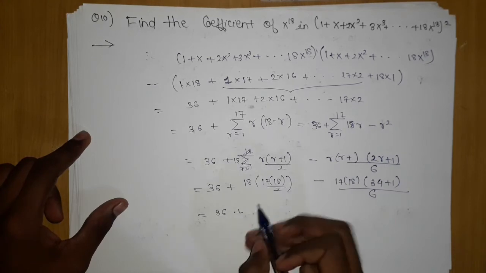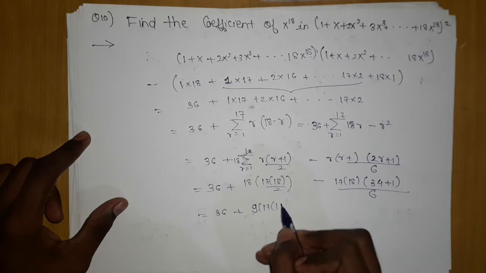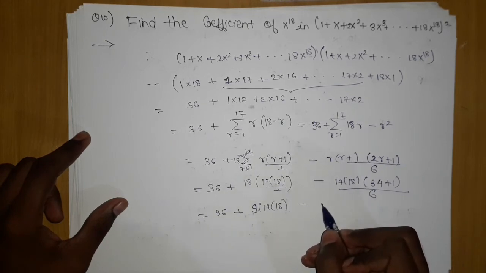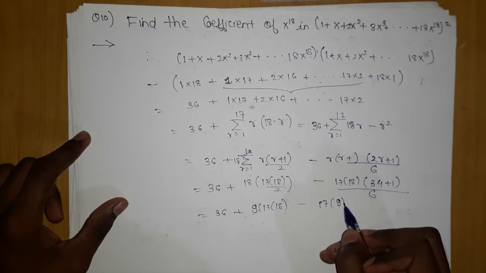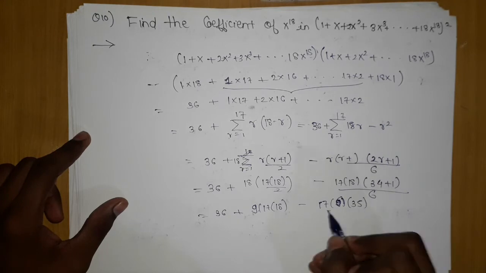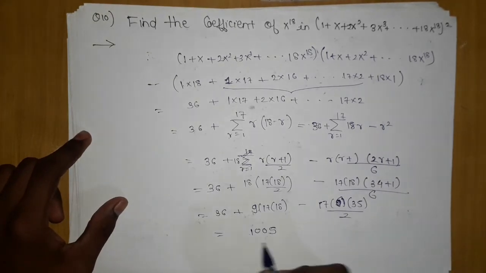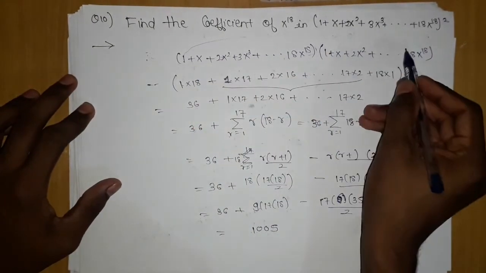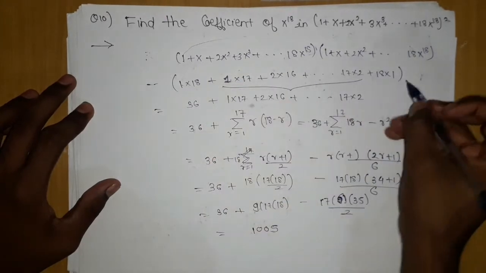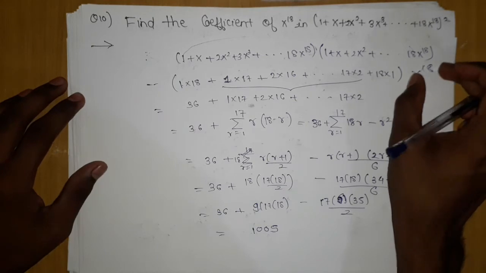So this will become 36 plus 9 into 17 into 18, minus 17 into 9 into 35 upon 2, this being 6 and the downward being 2. Which will lead me to 1005. So this is our answer. Hope you have understood breaking it, and the ideology of multiplying with 18. Why? Because all the terms' coefficients will be x^18. That was the ideology.